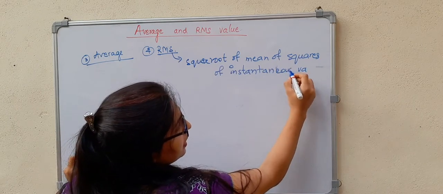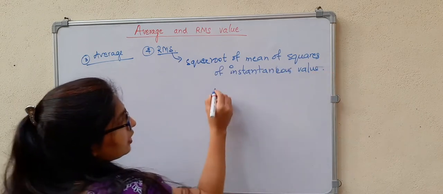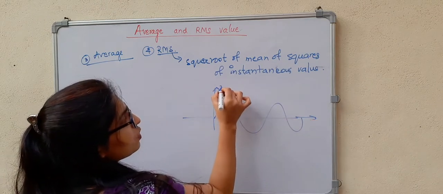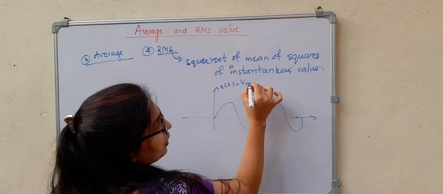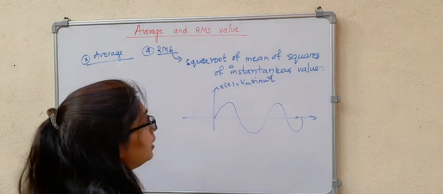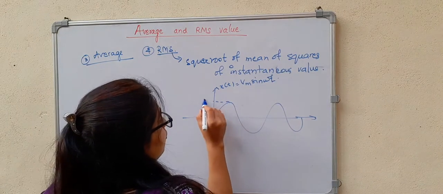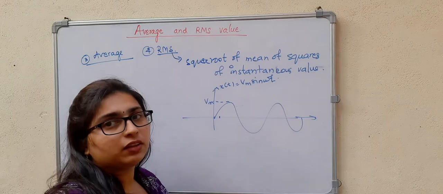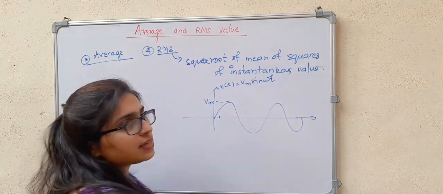What is this instantaneous value? See, if I take this waveform, let it be x of t. x of t is equal to Vm sine omega t. I have considered a sine signal here, and this is your Vm. At this particular instant of time, I have to find the value. That will be your instantaneous value.